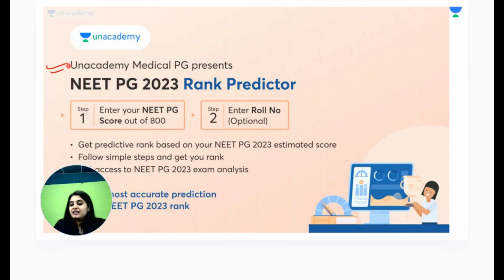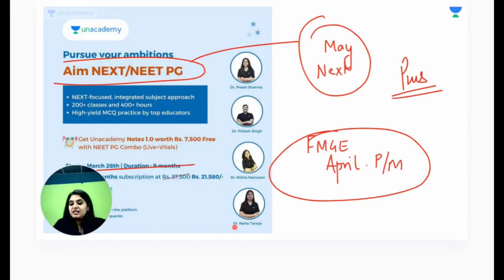This is a NEET PG rank predictor. Basically, you've done all 200 question recall, so you must have had an overdose of recall in these 24 to 48 hours, I'm sure. Right now you have an estimate, something in mind, of your estimated score plus minus 10. So you can enter your NEET PG score and get a predicted rank on that basis. Everyone's attempting it, so you will get some idea, plus there's nothing else to do, so might as well do this.